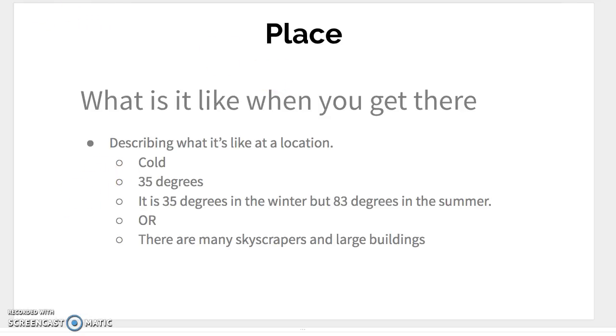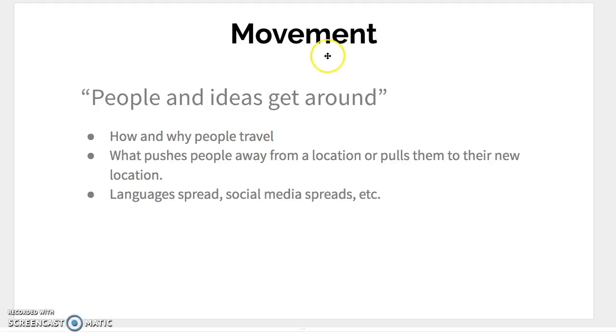The next theme of geography that we will go to is movement. People and ideas get around. Obviously, with movement, how and why people travel. And so when we talk about movement, you could say to get from Princeton to Zimmerman, you go south on US Highway 169, and there's other ways you could go. You could go County Road 1. There's other ways that you could get from Princeton to Zimmerman.